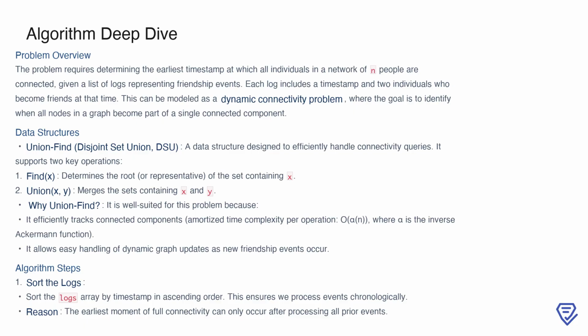The goal is to find the first timestamp at which all nodes belong to one connected component. To efficiently track and update these connections, we use the union find data structure, also known as disjoint set union or DSU. It supports two main operations: find, which identifies the representative of the set containing a given node, and union, which merges two sets. Union find is particularly suitable for this problem because it can dynamically update connectivity information with an amortized time complexity that is nearly constant. To begin, the algorithm requires sorting the logs by their timestamps in ascending order.